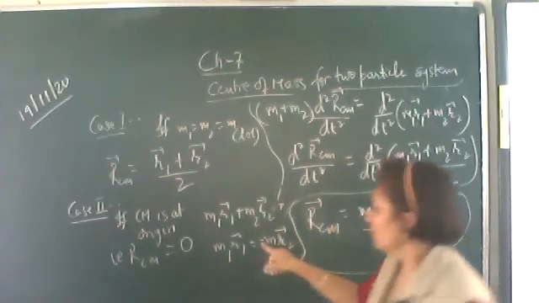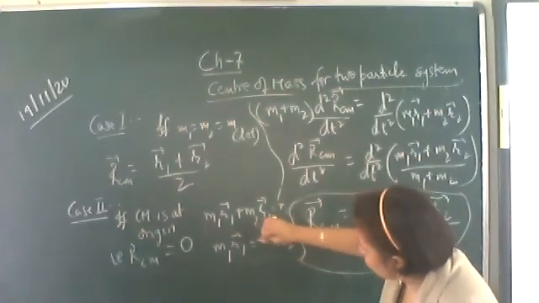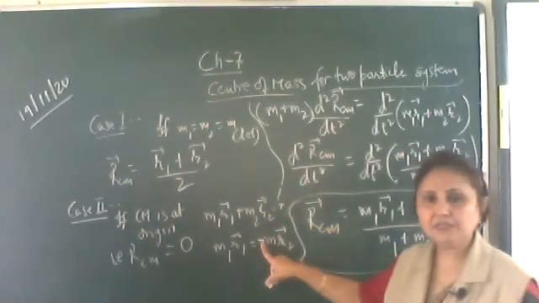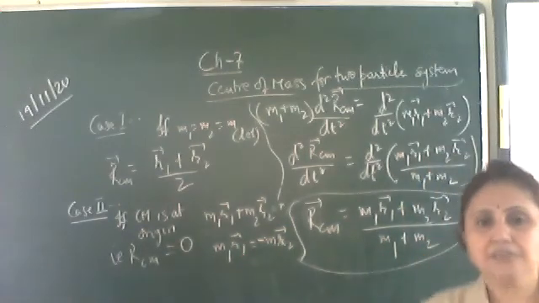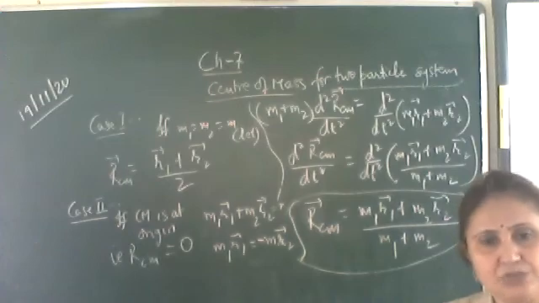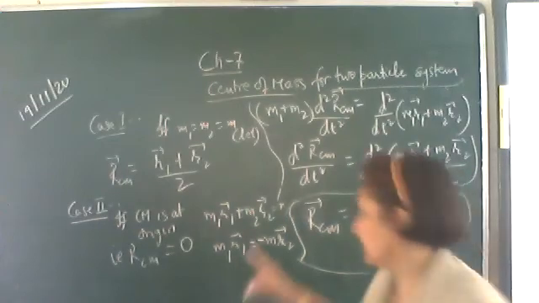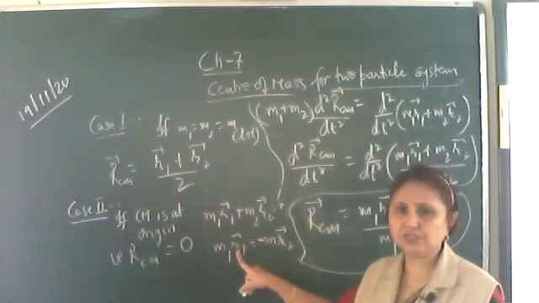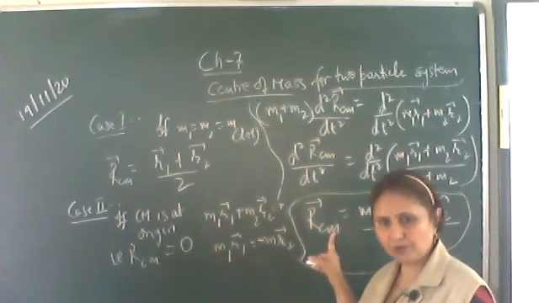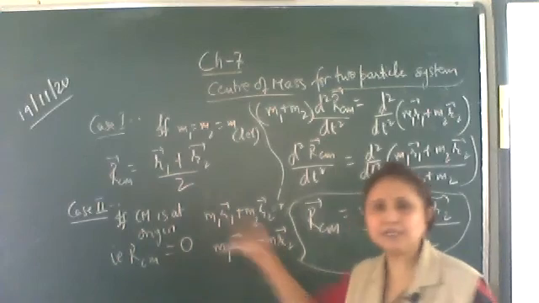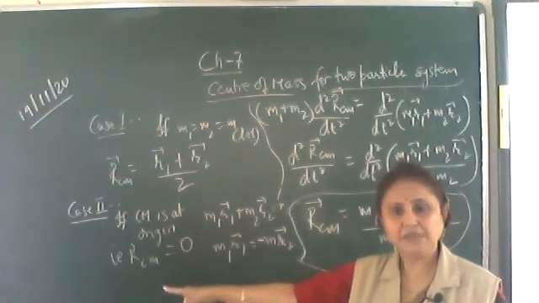Okay, so what is this negative sign indicating over here? R1 vector is in the opposite direction to the R2 vector. So if the center of mass is at the origin, one particle will be along the positive axis and the other particle will be along the negative axis.